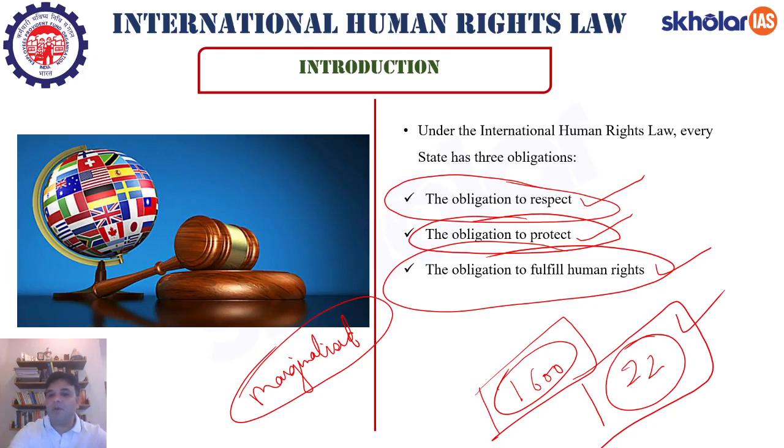So obviously there is an obligation on the Indian state to fulfill human rights, which came into effect after 1947. Once the constitution was enacted, the state was obliged to fulfill human rights. And that does not pertain just to the people from the so-called lower caste. It also pertains to women who have been traditionally kept on the margins of society and who have faced a lot of humiliation, right?